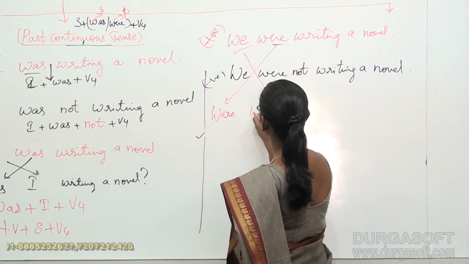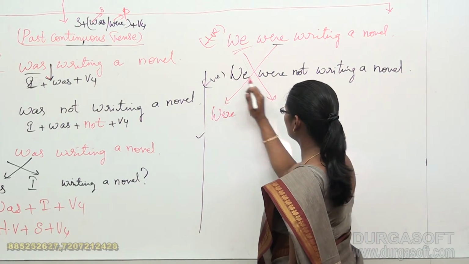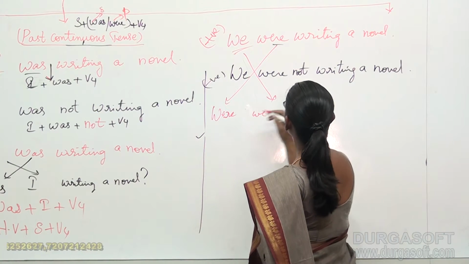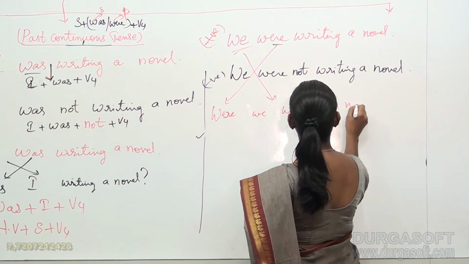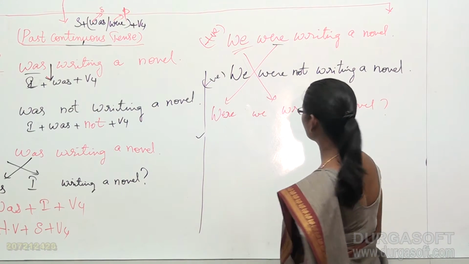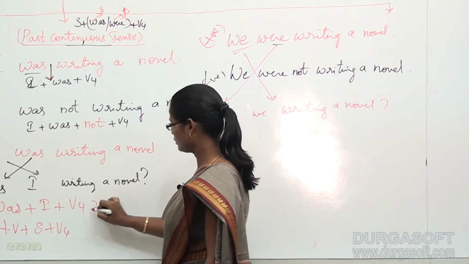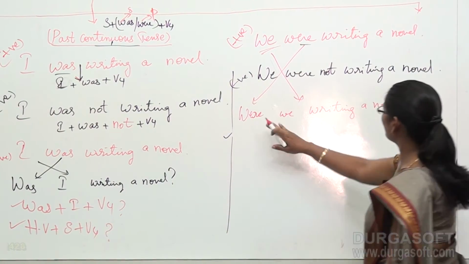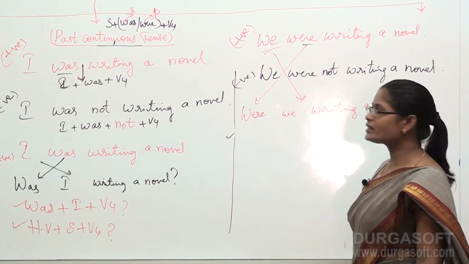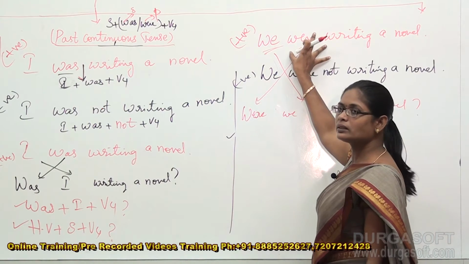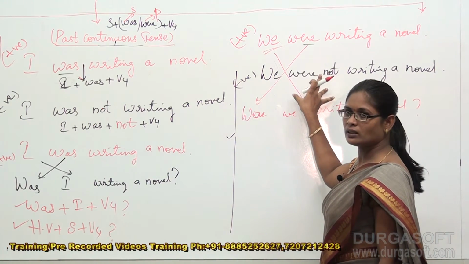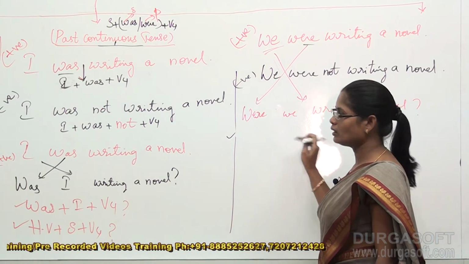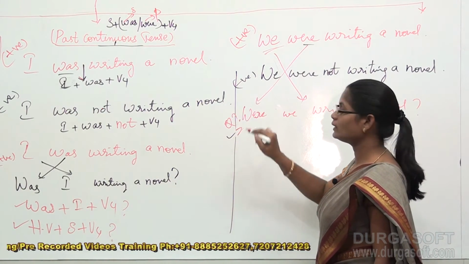And we occupies the second place of the sentence. Were we writing a novel? Question mark. Okay, were we writing a novel? Very simple. That means from one simple sentence you can convert it into a positive sentence, a negative sentence as well as a questioning sentence.